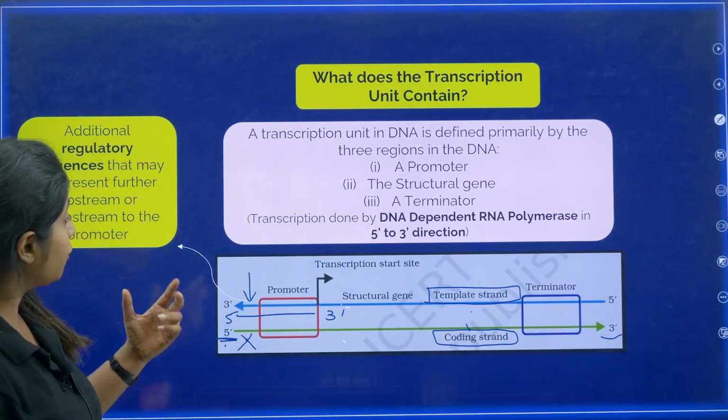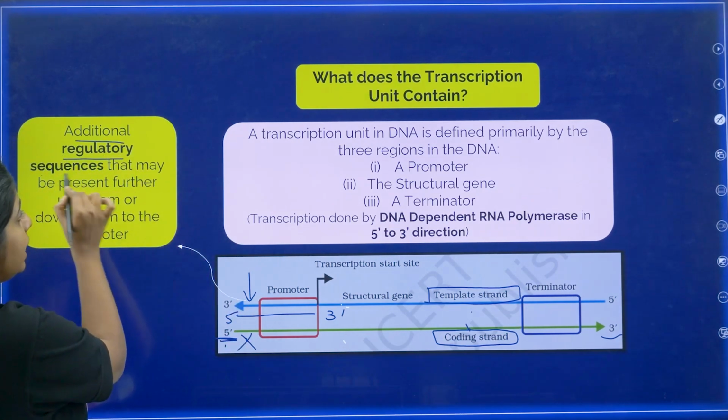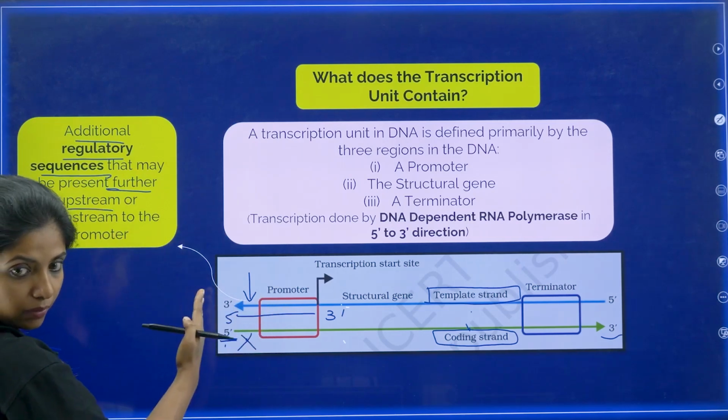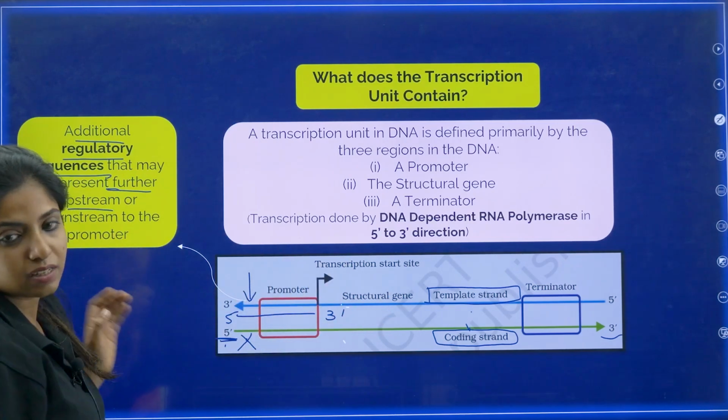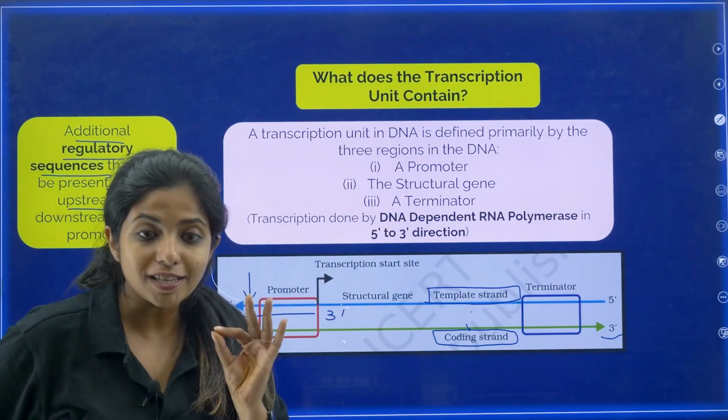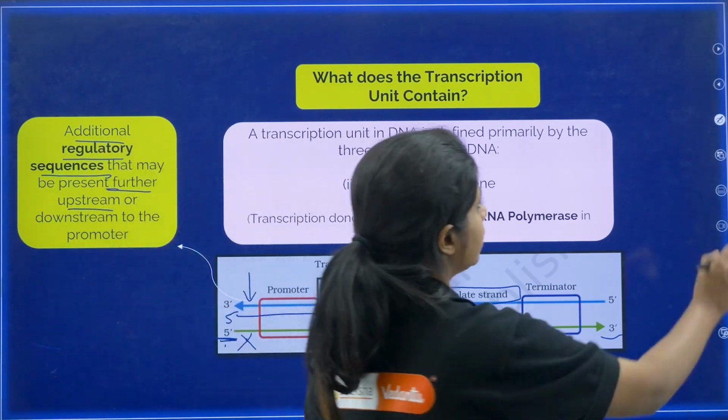Okay. Now apart from that, there will be additional regulatory sequence that might be further upstream, that is above it or below the promoter sequence as well. Now this whole thing that you see over here is the transcription unit. Cool. Now we go ahead.